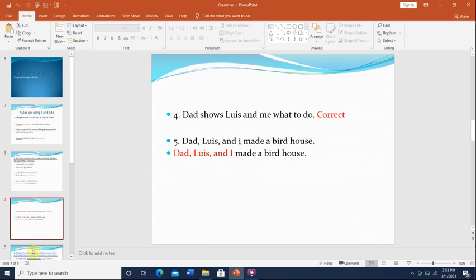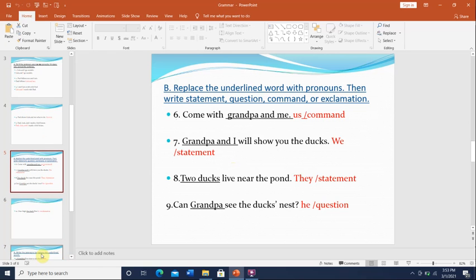Okay, if you go to the next page, it's a quick review, right? It says replace the underlined word with the pronouns, then write statement, question, command, or exclamation. These are the types of sentences that we took this year.